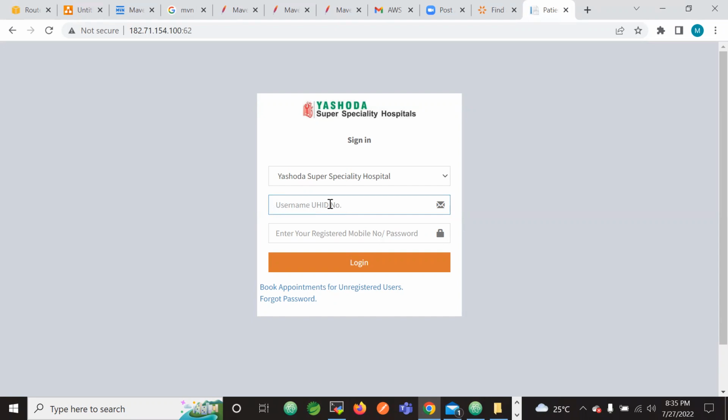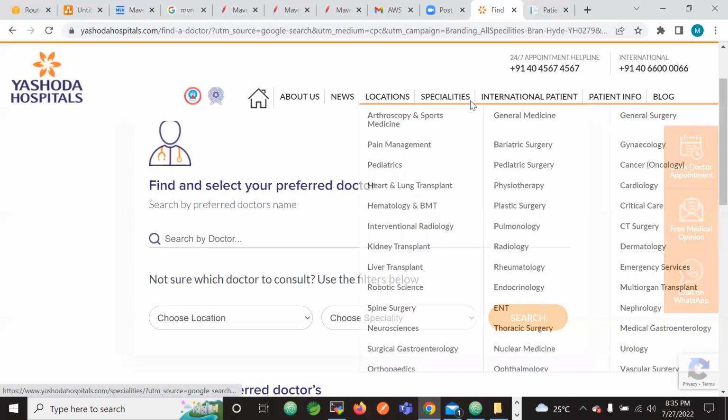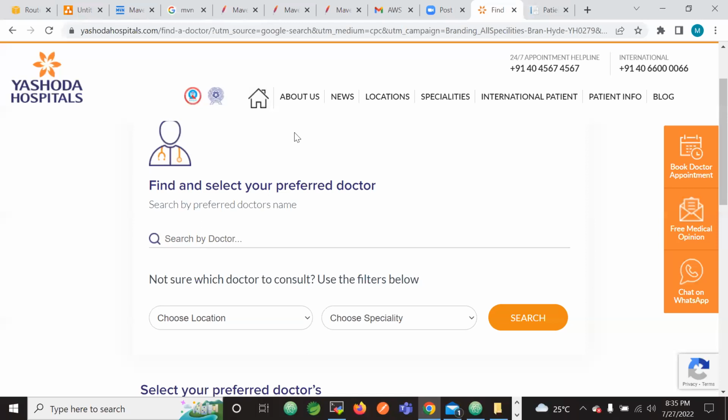That means you can give your UHID number, you can give your registered mobile number. That means you are interacting with it. It will give you the dashboard. In that dashboard, again, you will interact with it by selecting the reports, and it will give you the reports. So when we are interacting, that is called a web application. And here, you are not inputting anything. It is just giving the information. We are just taking the information. So informative sites are called websites, and interactive sites are called applications.